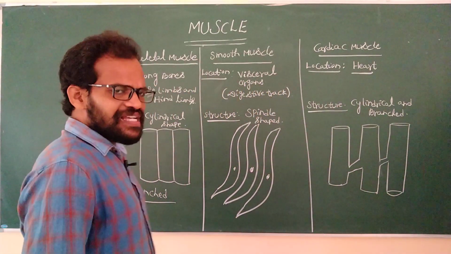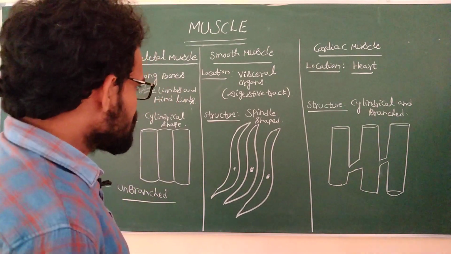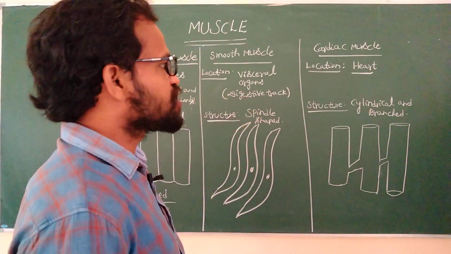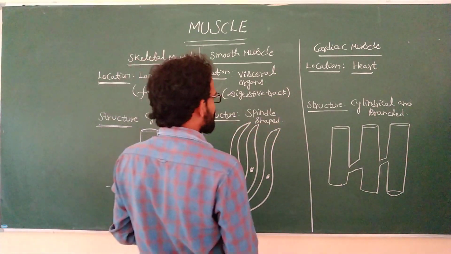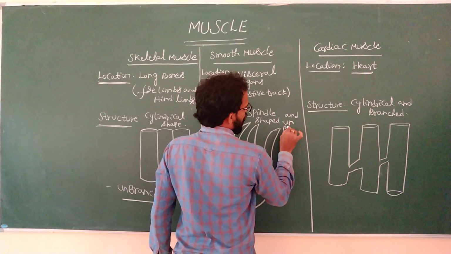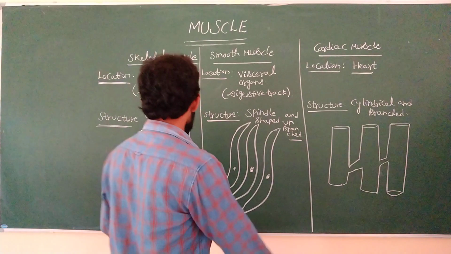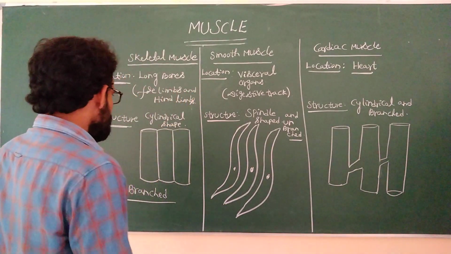See here, the structure of the skeletal muscle is cylindrical and unbranched. Smooth muscle is spindle shaped and unbranched. Cardiac muscle is cylindrical and branched.